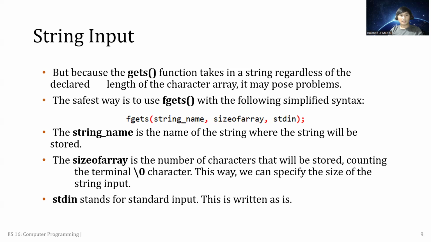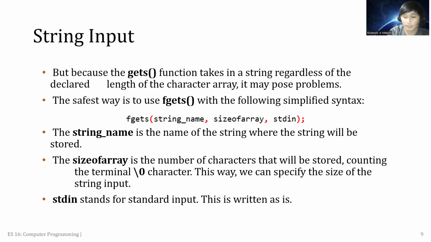For fgets, we have the string name inside, then the size of the array, and then stdin, which stands for standard input. So this will be the structure for fgets. Still, this is used for inputs, as an alternative to scanf and printf.